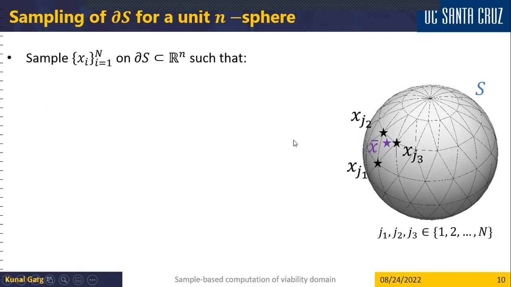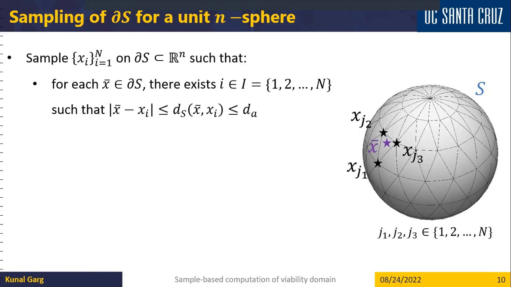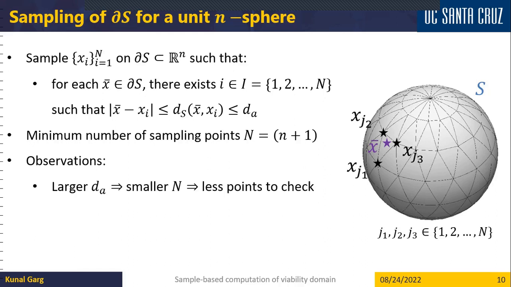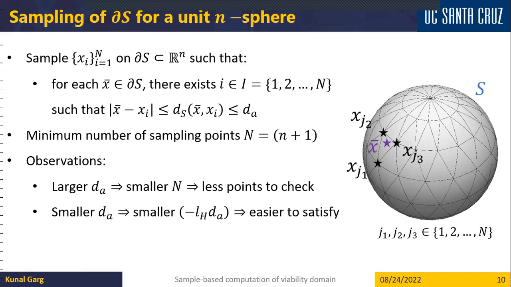So we sample the surface, or the boundary, of the sphere in such a manner that each point on the surface has at least one sampling point within the distance. We can show that the minimum number of sampling points required for satisfying this property is n plus 1. And we present some observations with respect to satisfaction of the required inequality and number of sampling points. First, if we choose a larger intersampling distance, then we only require a lesser number of points. It means that we only need to check the required inequality at fewer points.